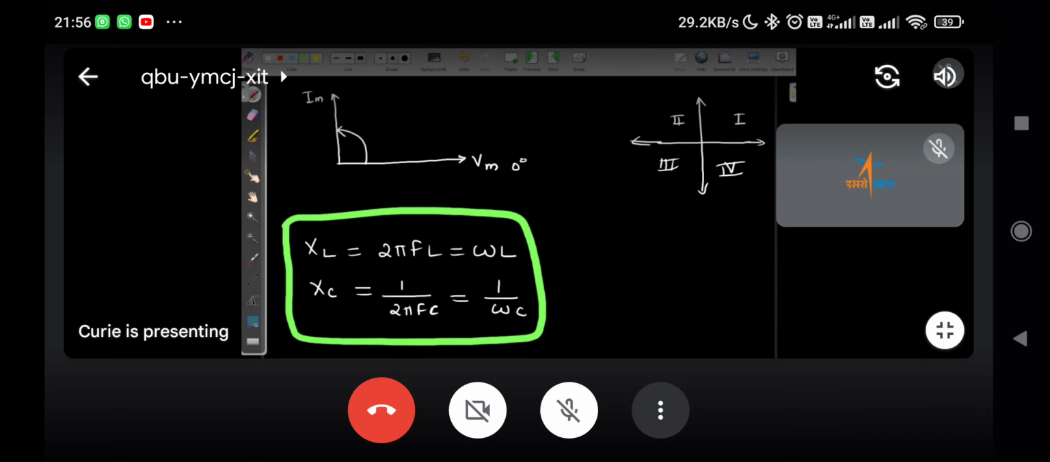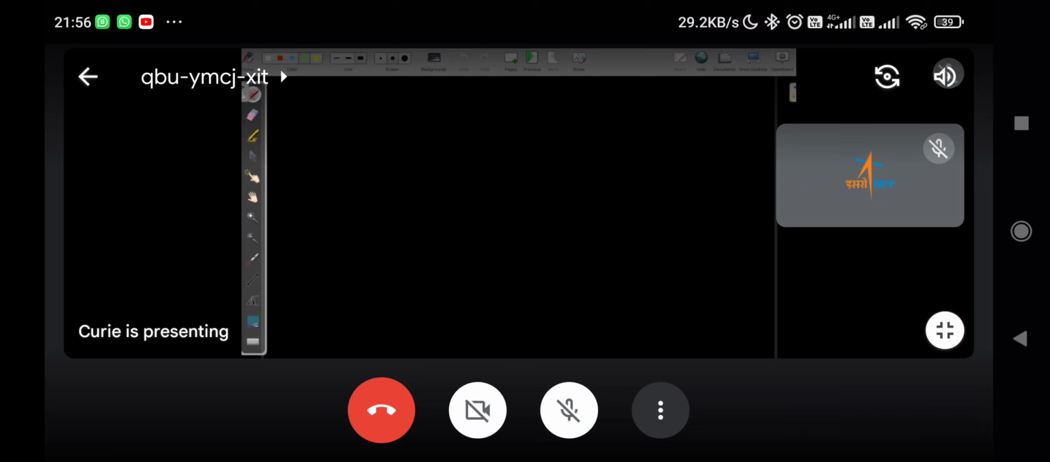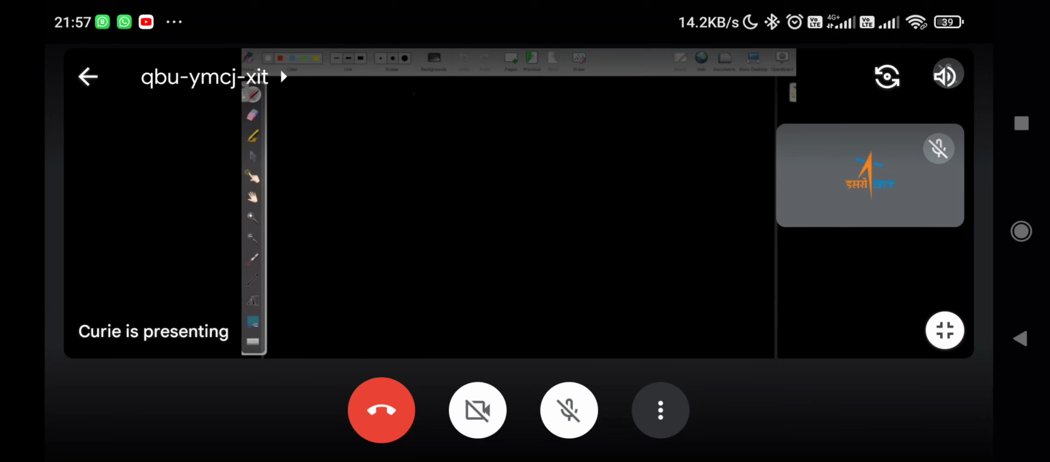Okay, and next we will come across the series RL circuit. We will go through the RL circuit. The remaining topic we'll study tomorrow. Anishri, are you there? Yes, sir. Anishri, what is the time constant of an RL circuit? L by R.